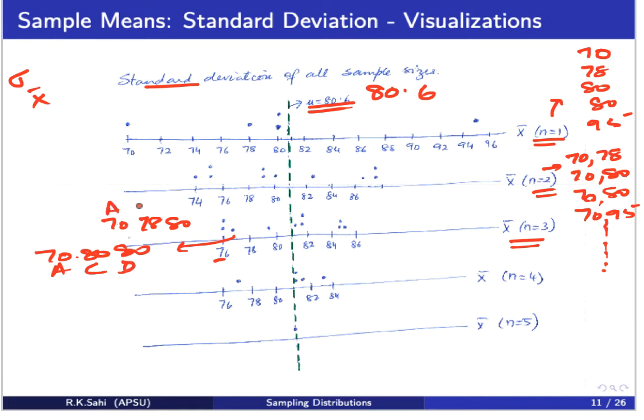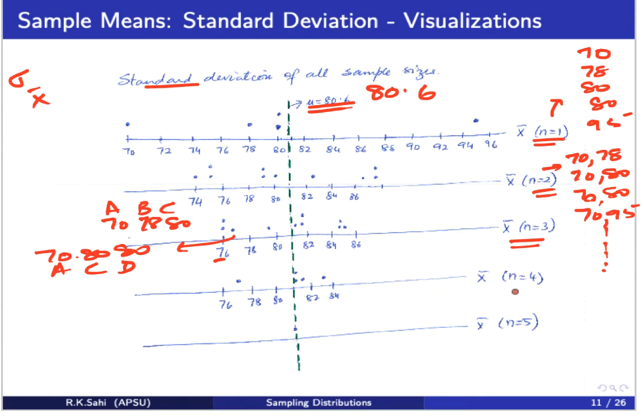This was A, B, C sample. So these are the various samples. Notice when I took the sample size to be 3, what happened? The variation in the data set of the sample means of sample size 3 is much closer to the population mean as compared to the sample size 2.